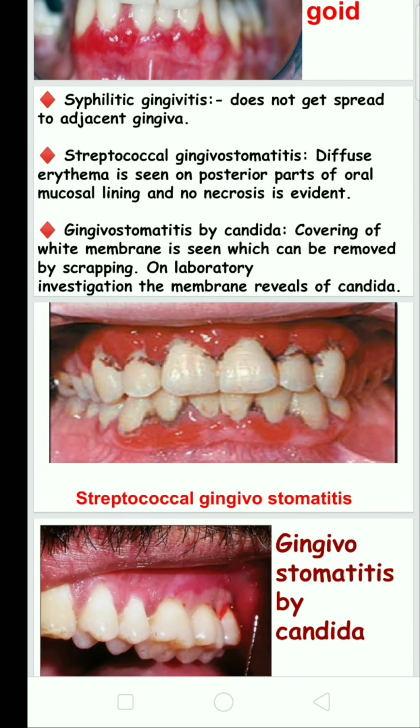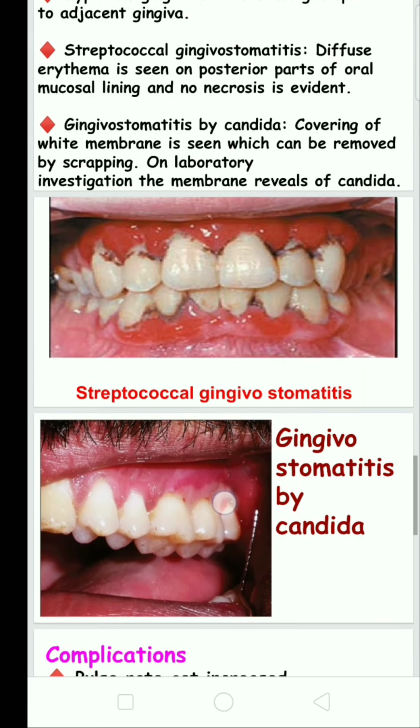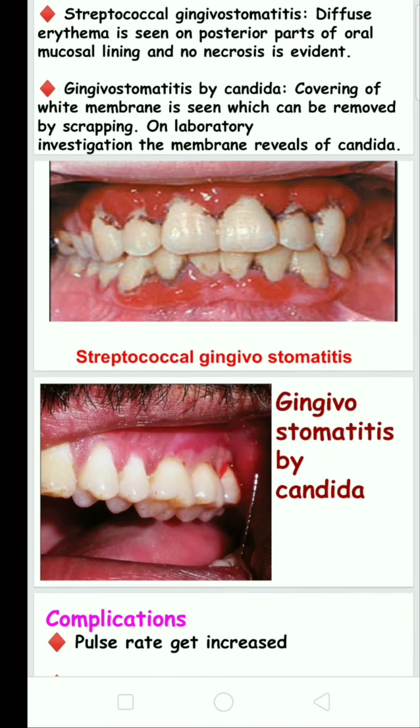There is no necrosis in these conditions, but necrotic ulcerative gingivitis has necrosis. In gingivostomatitis by candida, we scrape the whitish lesion on the gingiva, and under the microscope we see candidal hyphae. So we confirm this is candidal gingivitis.